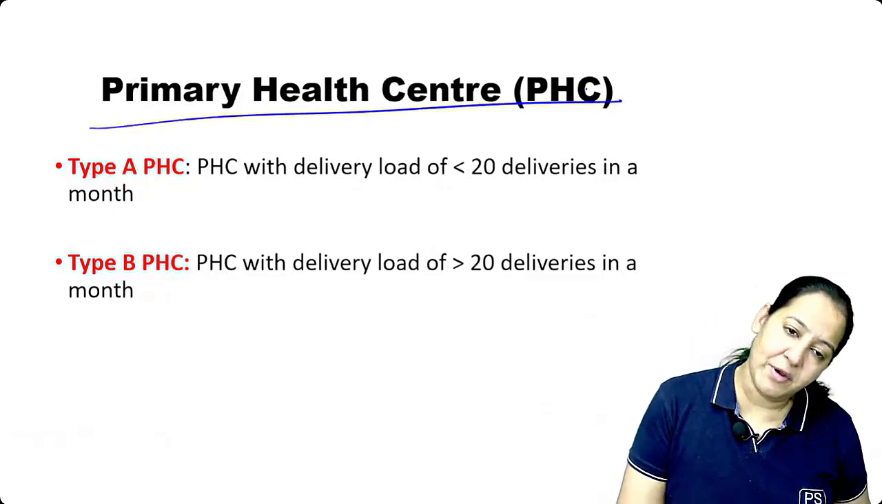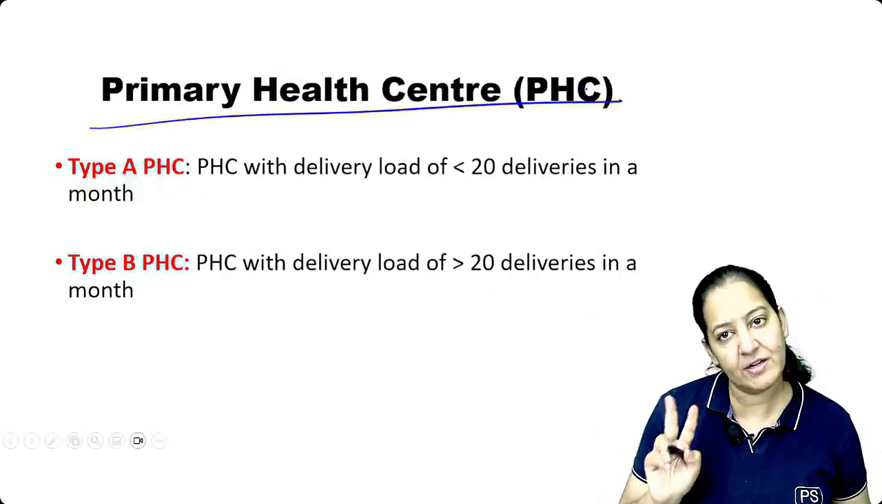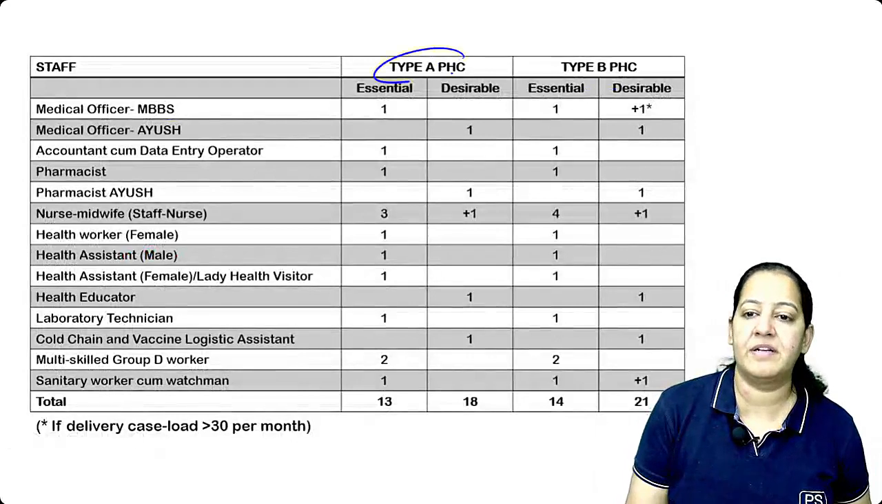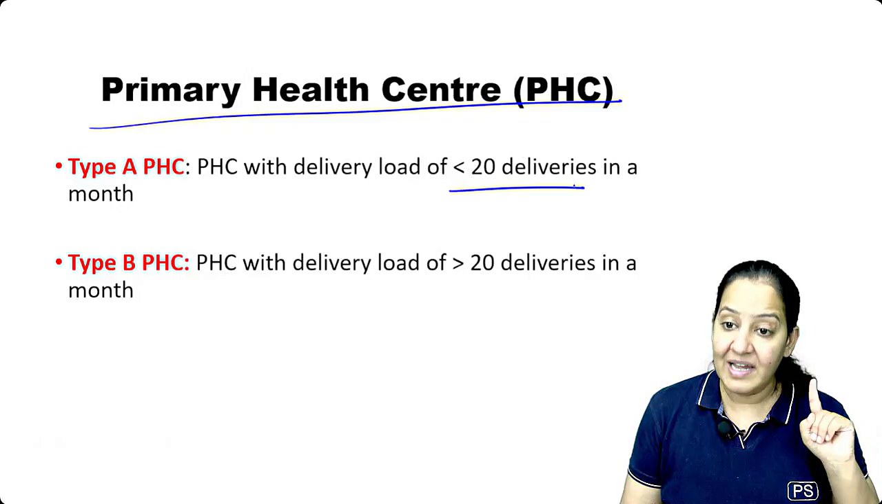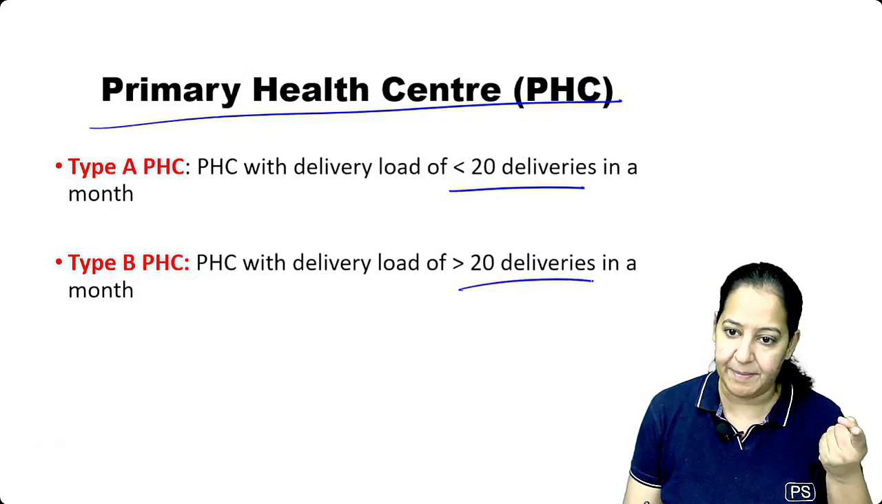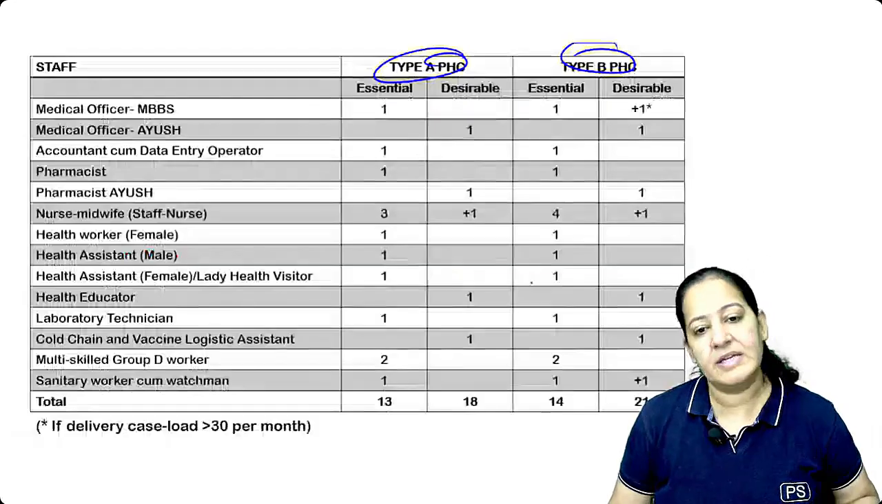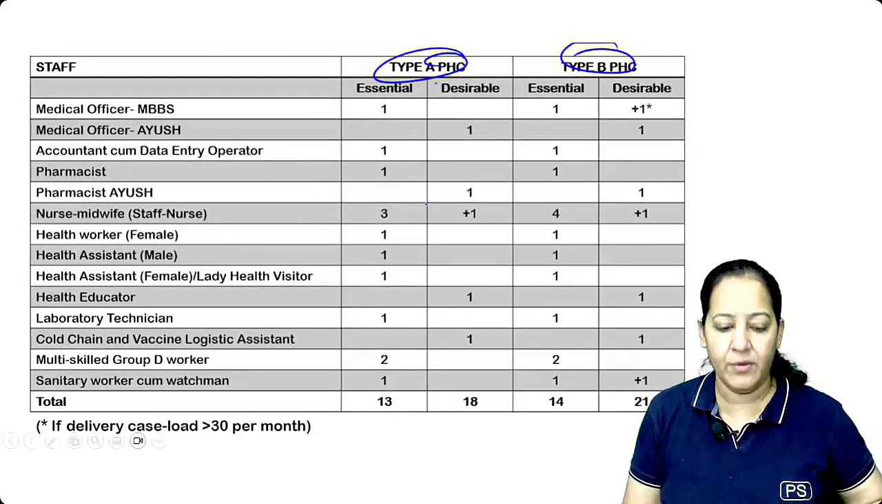So coming to primary health center, subcenter is done. Primary health centers are also of 2 types, type A and type B. What is type A? At primary health center, deliveries are done. Less than 20 deliveries in a month is type A. More than 20 deliveries in a month, that is type B. So type A, type B. You can see the staff.